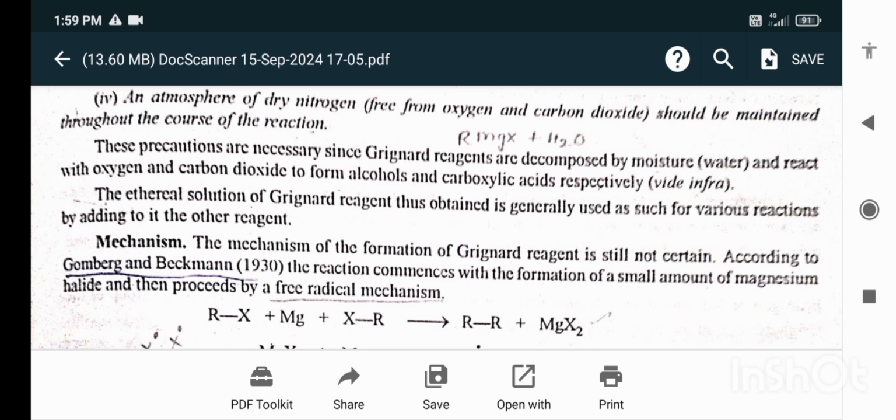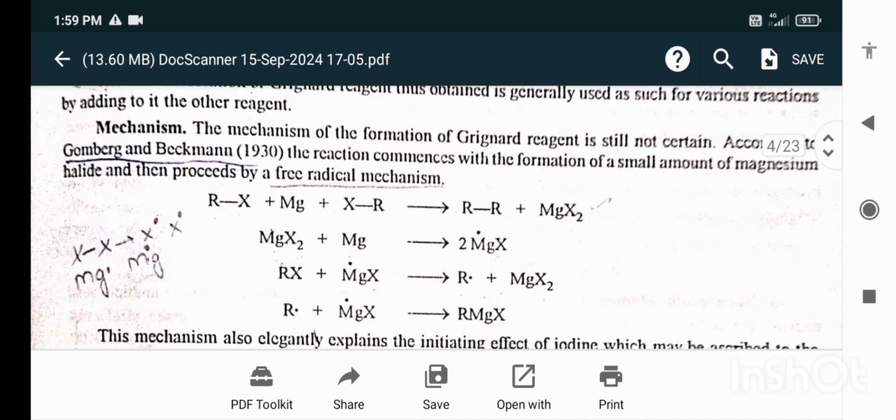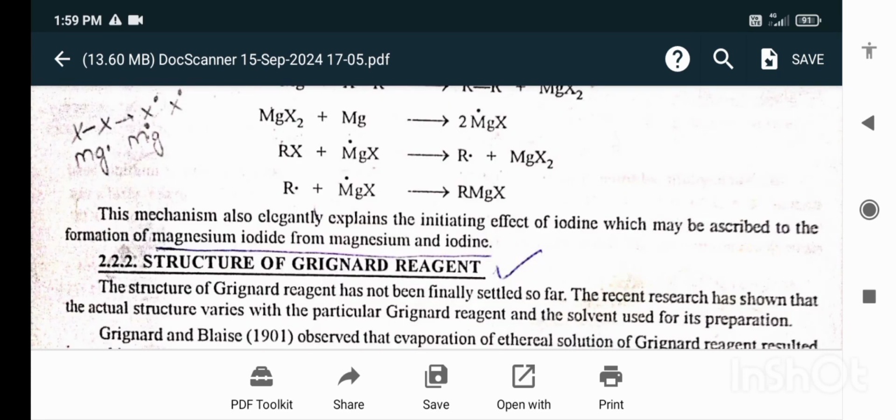Mechanism. The mechanism of the formation of Grignard reagent is still not certain. According to Kornblum and Beckmann, the reaction commences with the formation of a small amount of magnesium halide and then proceeds by a free radical reaction. The mechanism also elegantly explains the initiating effect of the iodine, which may be ascribed to the formation of magnesium iodide from the magnesium and the iodine.